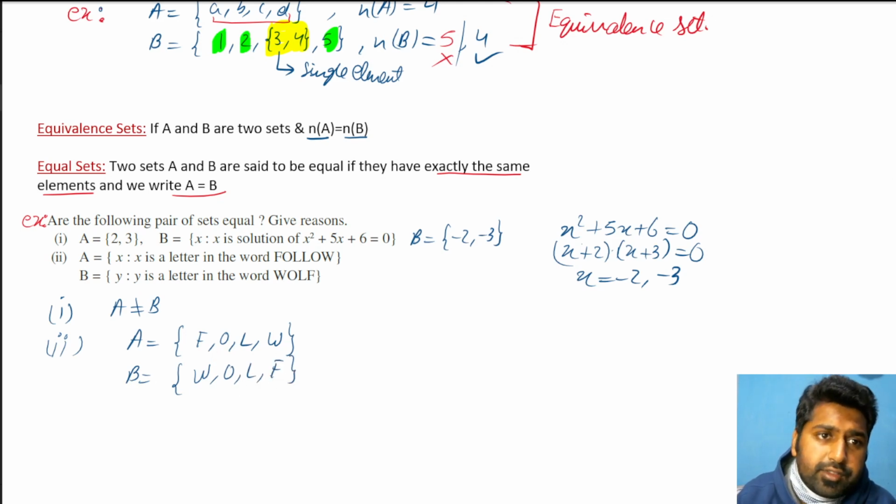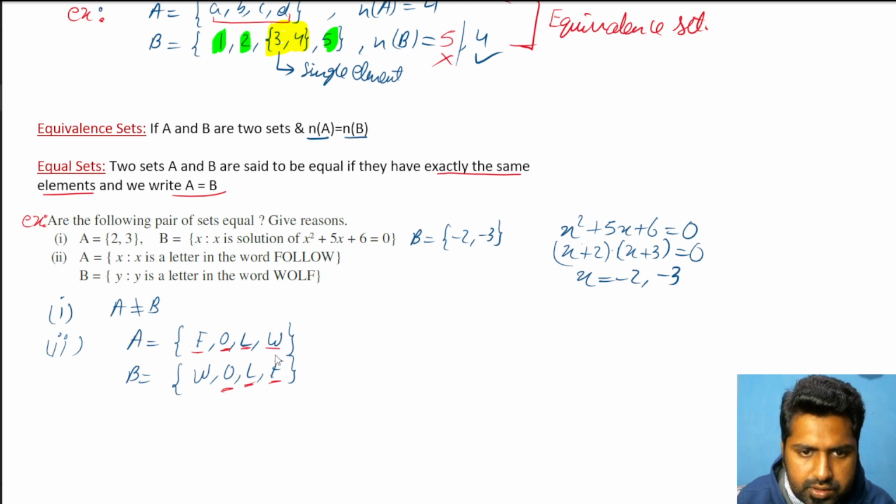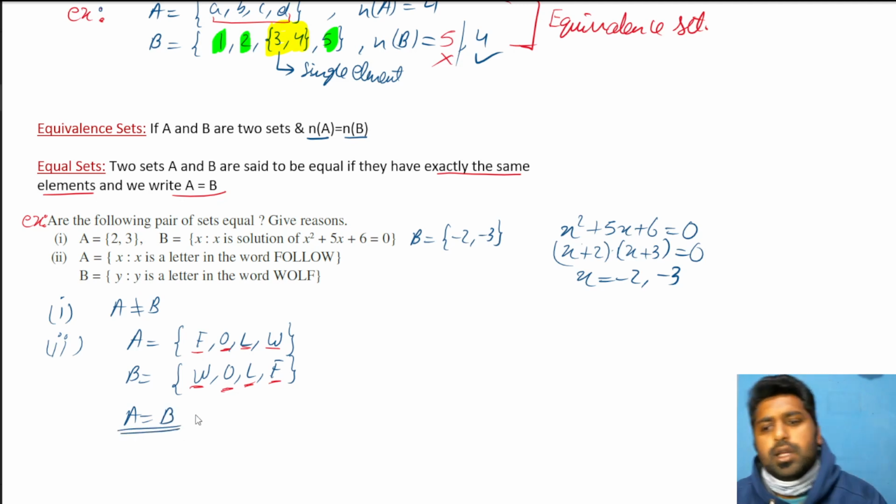Now the order is different, but if we look very carefully, F is there, F is there, O is there, O is there, L is there, L is there, W is there, W is here. I told you that order does not matter in a set, so they have exactly the same elements. So yes, for the second case, A is equal to B. Set A and set B, they are equal. Okay. I hope whatever I have explained till this point is clear.